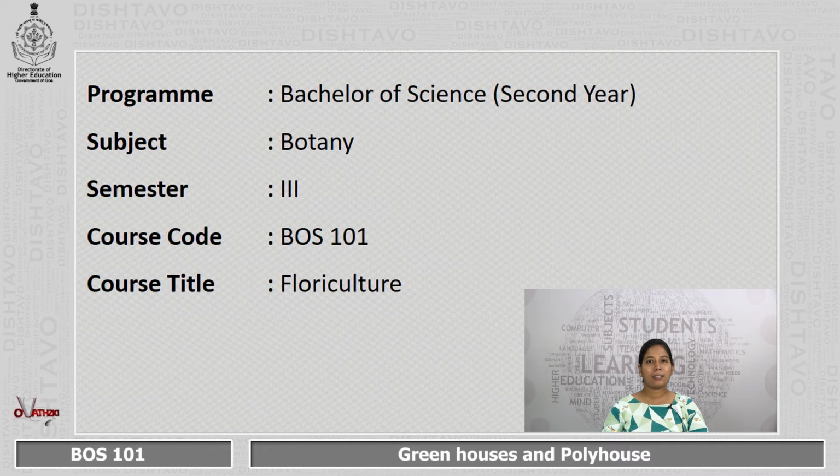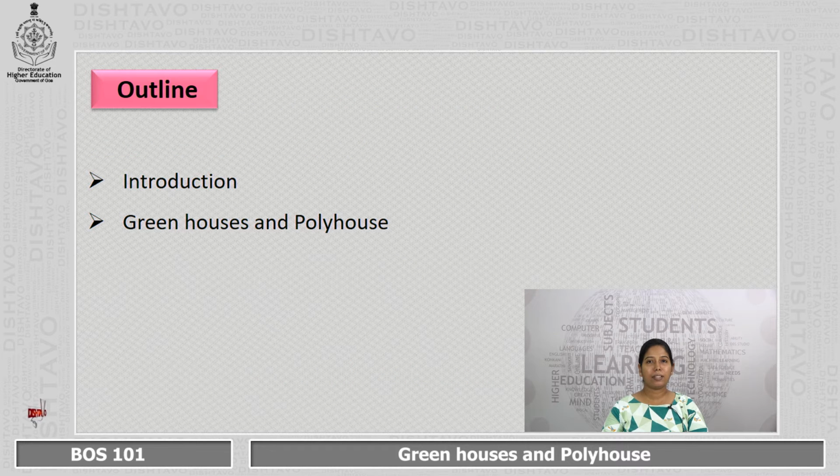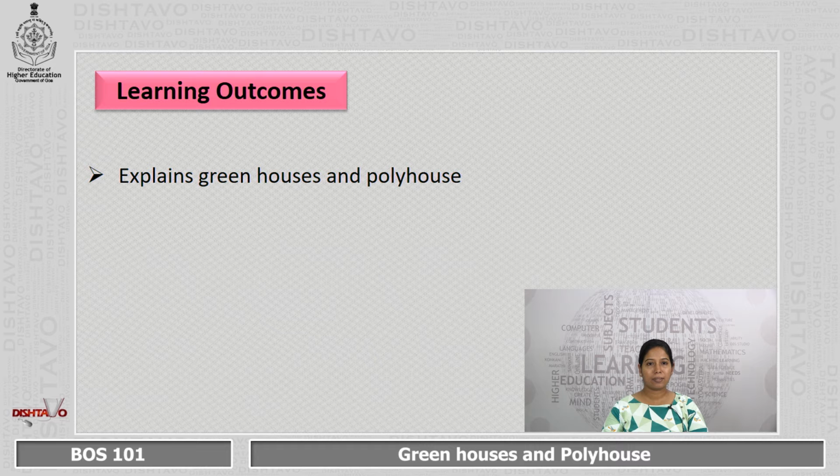The course title is Floriculture. Title of the unit, Garden Implements. Module name, Greenhouses and Polyhouse. The outline of this module is Introduction, Greenhouses and Polyhouse. Learning outcomes. The student explains greenhouses and polyhouses.